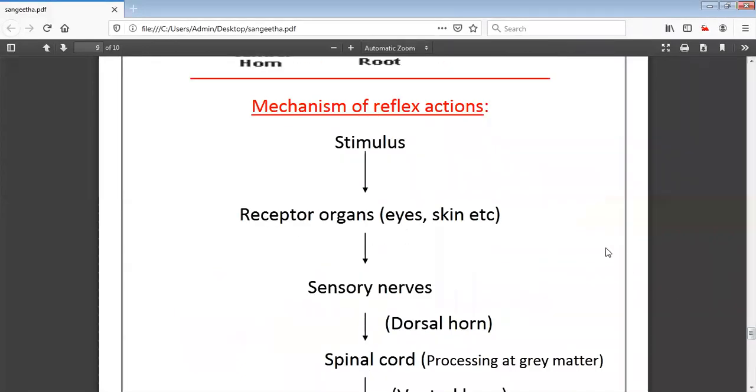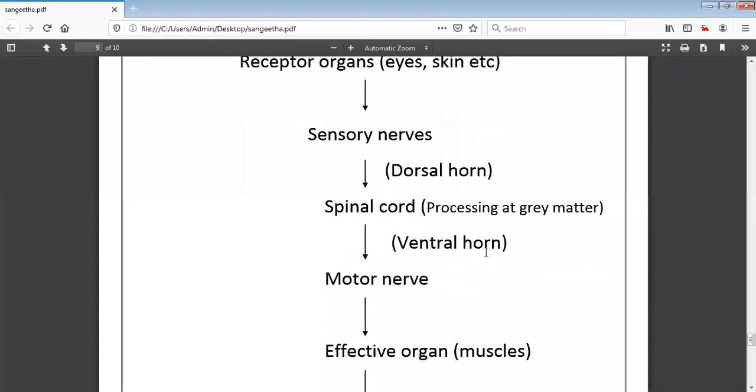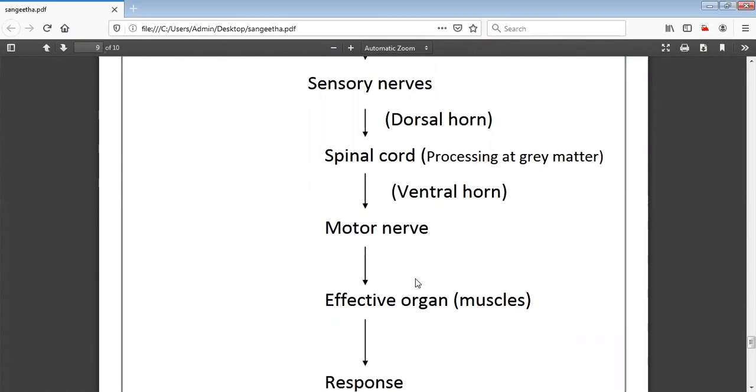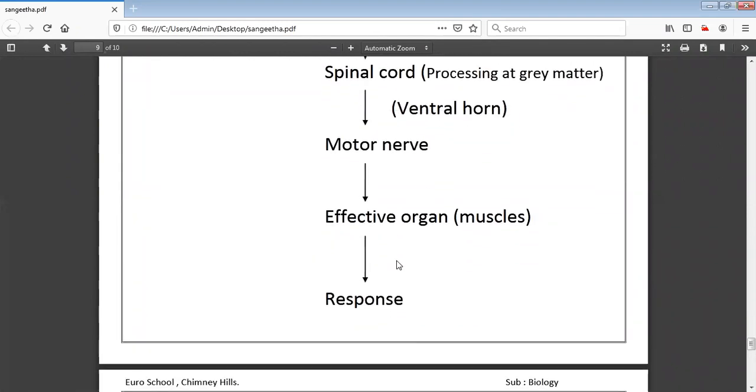Yes, can you see the flowchart? The stimulus. Next is the receptor organ, that is the sense organ. Then through the sensory nerves, it reaches the dorsal horn. And from the dorsal horn, it comes to the spinal cord. There the processing takes place. That is, gray matter is responsible for both the motor as well as the sensory information. From there, it comes to the ventral horn. In the ventral horn, you already know the motor nerves are present. With the help of motor nerves, it reaches the particular organ or effector organ, wherein it reaches the muscles, and suddenly you respond to the particular stimulus.